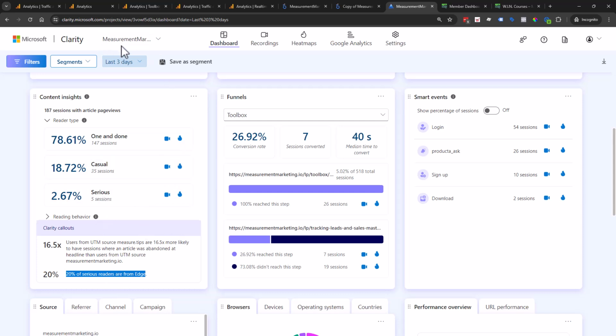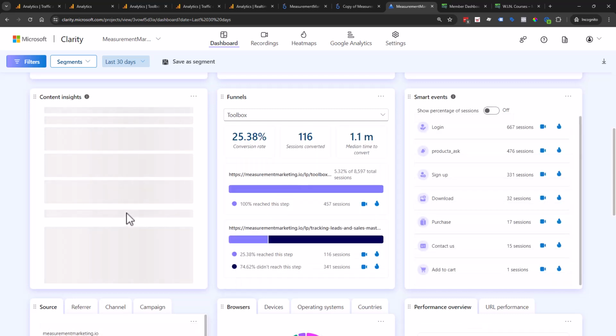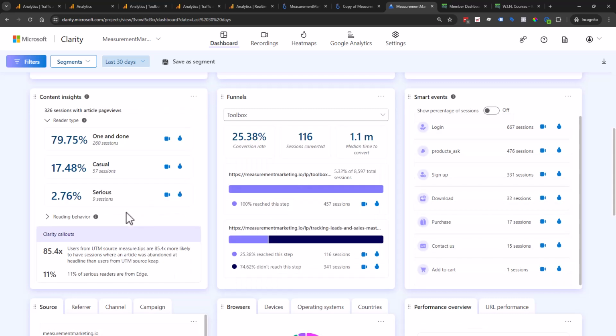If we look at the last 3 days, it's saying only 5 sessions in this case are serious, and it's including weekend time. That kind of makes sense, that not many people are serious over the weekend. But of these 5 sessions, it sounds like one of them is from Microsoft Edge. No idea why they think that's interesting, but it made me laugh that there's one of our members who was using Edge over the weekend.